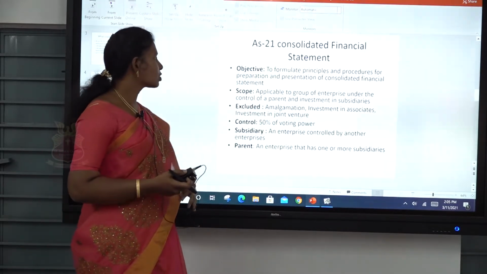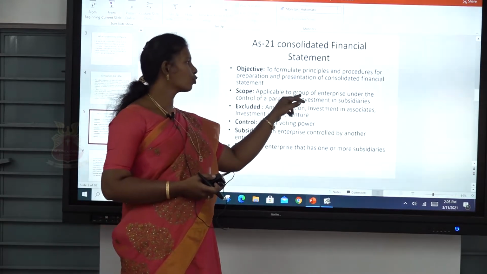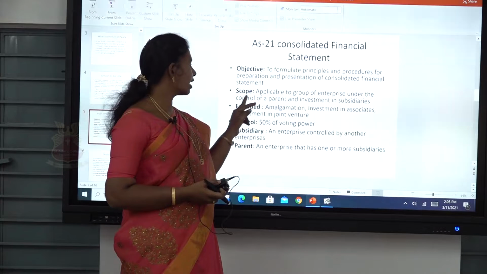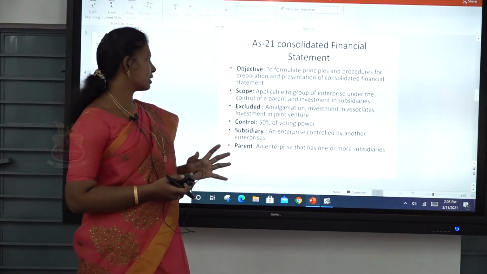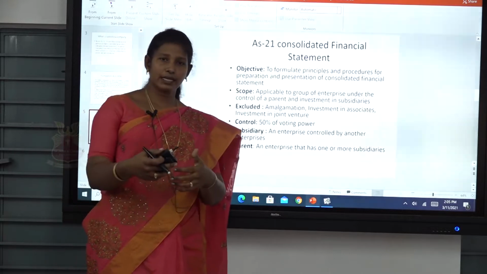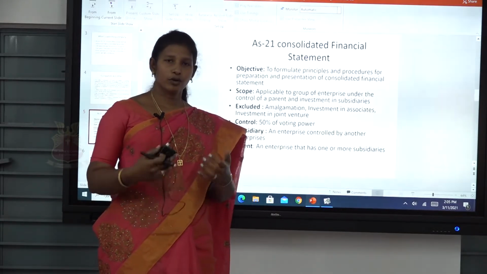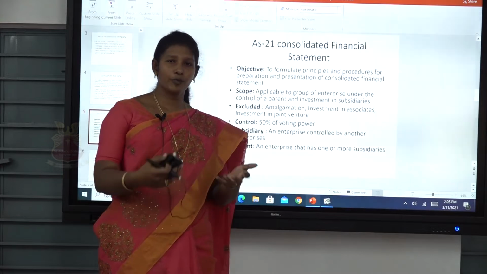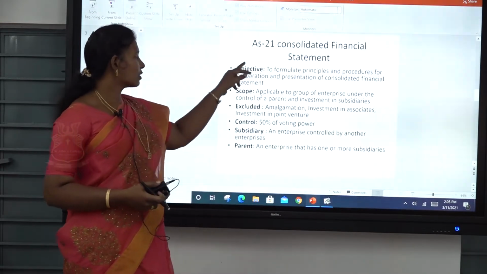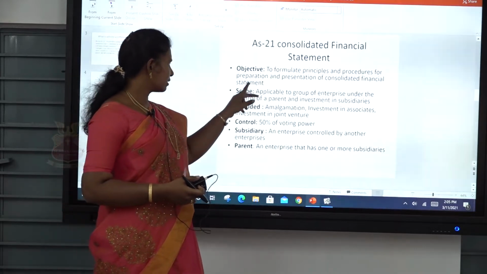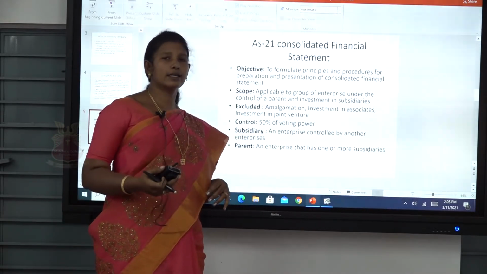The second one is scope. What is the scope? It is applicable to a group of enterprises under the control of a parent and investment in subsidiaries. A group of enterprises is the applicability. The holding company is applicable. The holding company is just like a group of companies, so it is applicable under accounting standard 21. And the third one is what accounts are excluded in accounting standard 21.